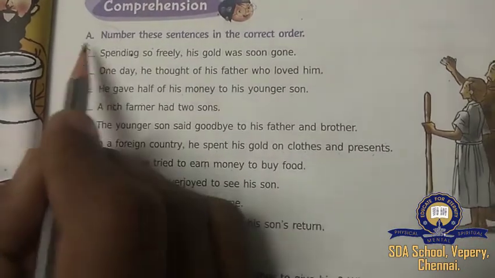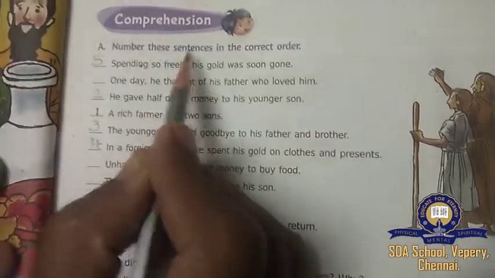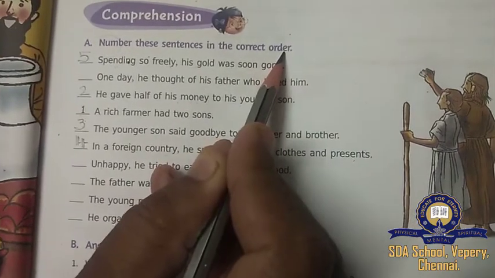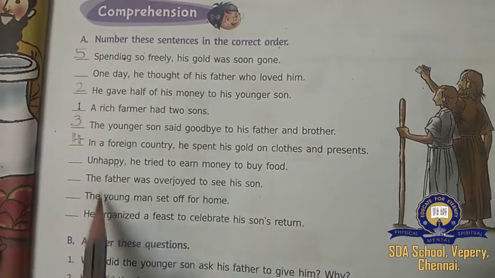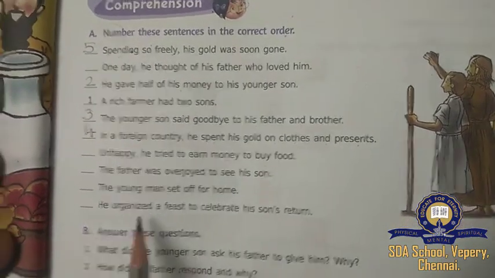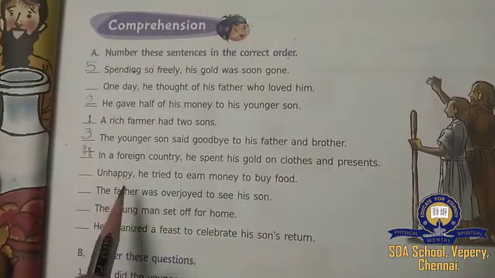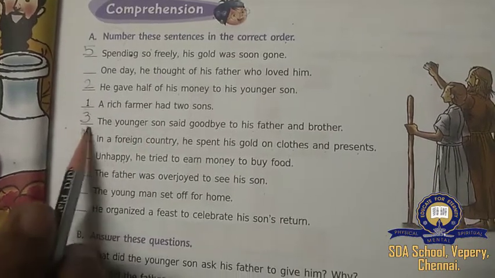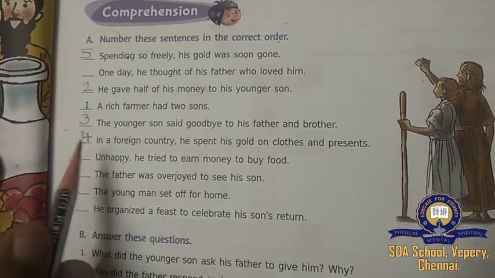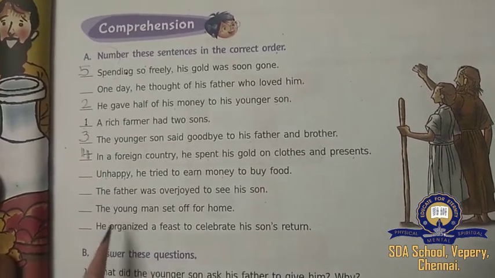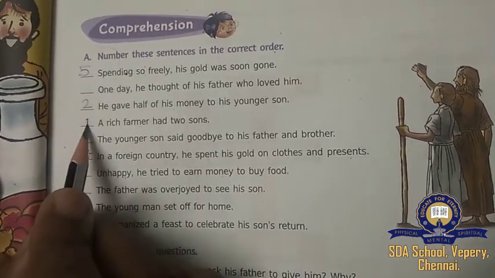Okay, children, see first one, number these sentences in the correct order. It's given in page number 37. Page number 37, what you see, 10 sentences are there. We have to arrange them in the correct order. We have to put the number against each one. Understood, children? 1, 2, 3, 4, 5, like that we have to put. So, first one is given in the book itself.